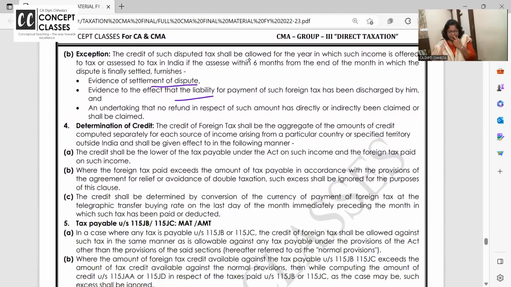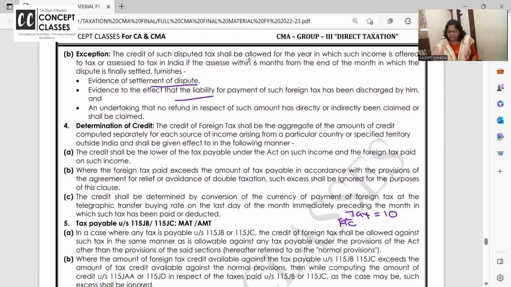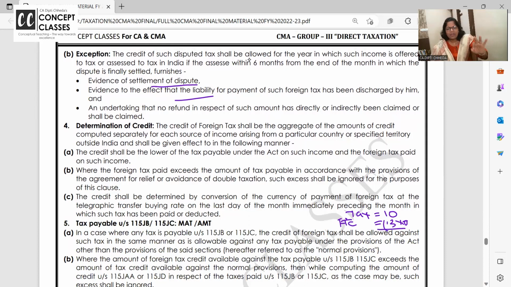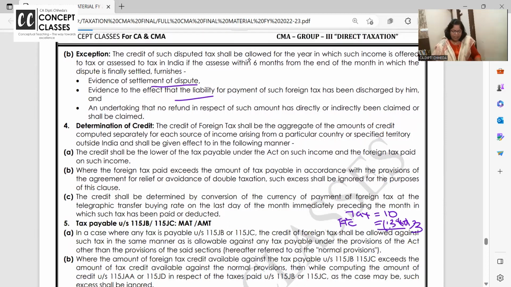Okay, right. If foreign tax credit is more, tax in India is 10 rupees, final tax. Foreign tax credit is 13. So how much will you set off? 10. Can you ask for a refund? No, dear students. You cannot get a refund of the excess foreign credit. 3 rupees will lapse and the tax of 10 rupees will be adjusted and this will become nil. Okay.